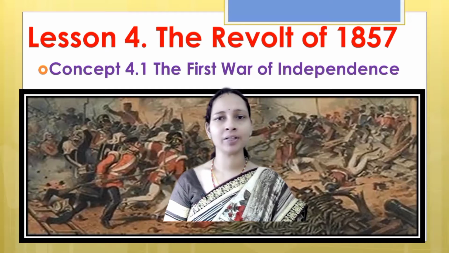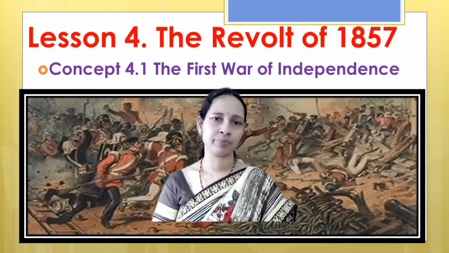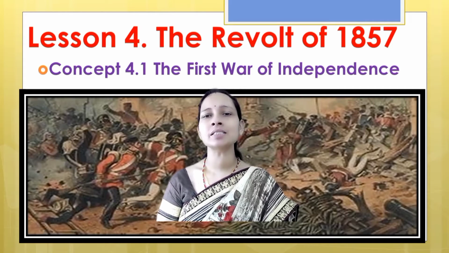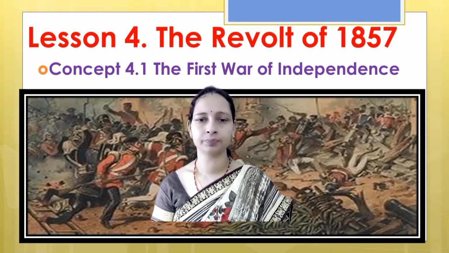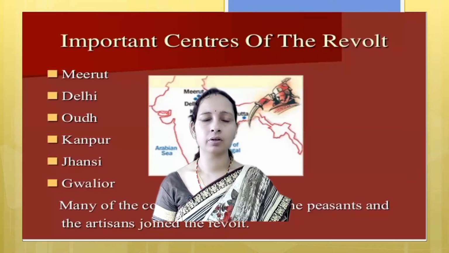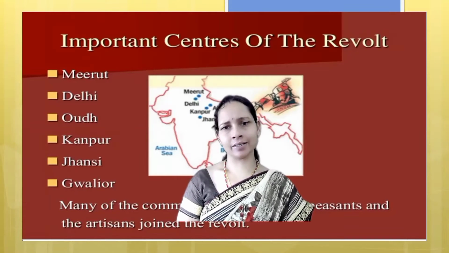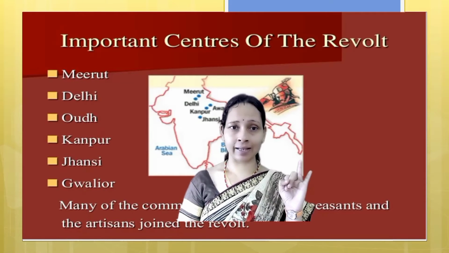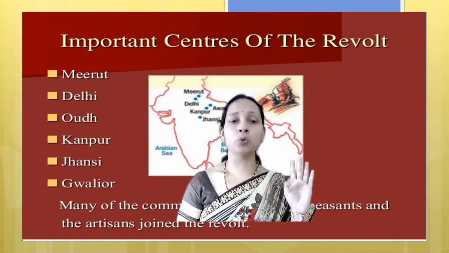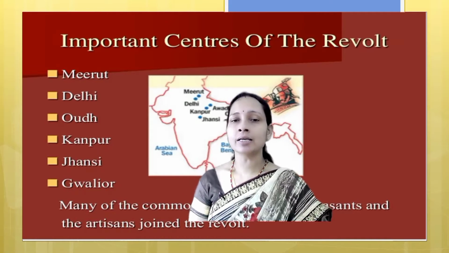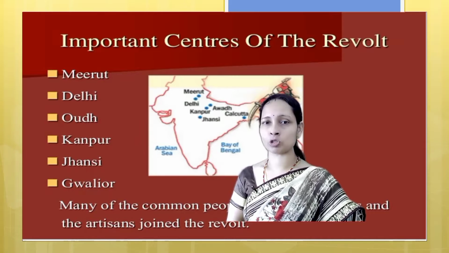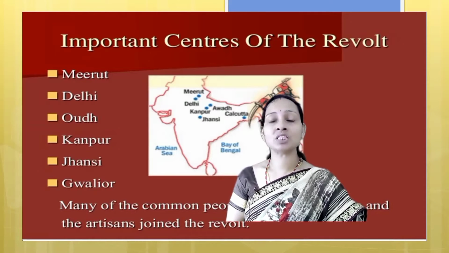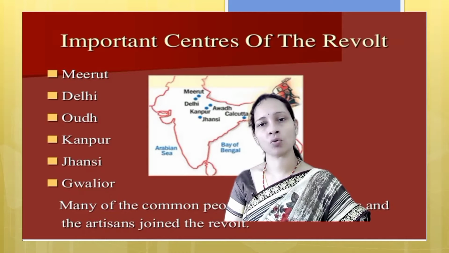Today we will continue with lesson 4, the revolt of 1857. In that we will cover concept 4.1, the first war of independence. We will see the important centers of the revolt. Just take one look at it: Meerut, Delhi, Awadh, Kanpur, Jhansi, Gwalior. Here we have a map which shows the exact location of those places which are the important centers of the revolt.